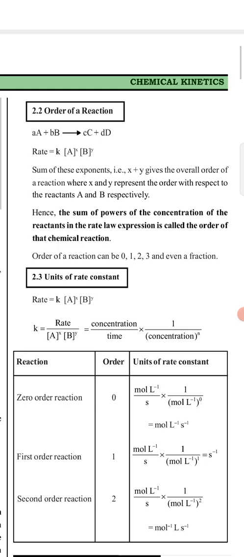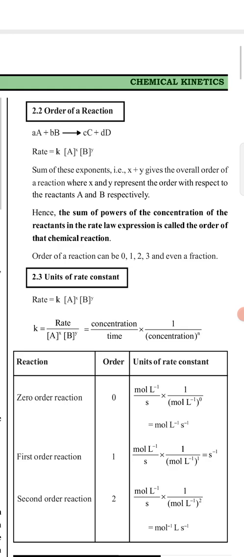So I think all of you can understand which one is the order of the reaction and which one is the stoichiometric coefficients of the reactants. Stoichiometric coefficient means whatever number is written before the reactants.